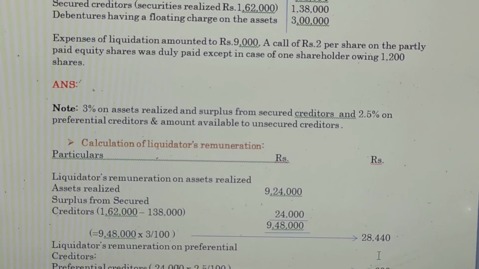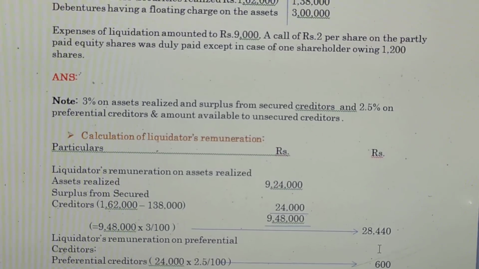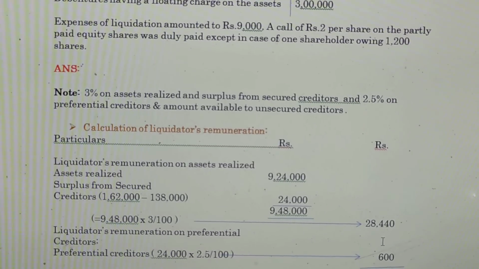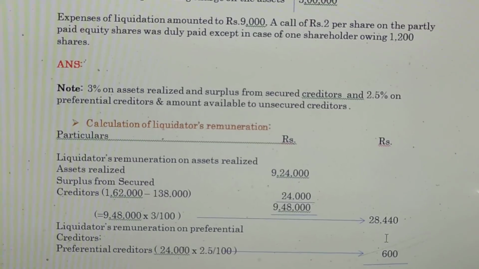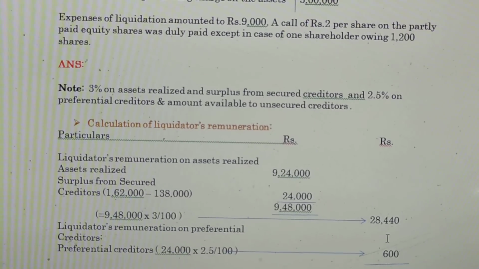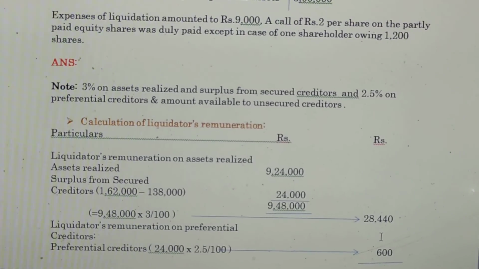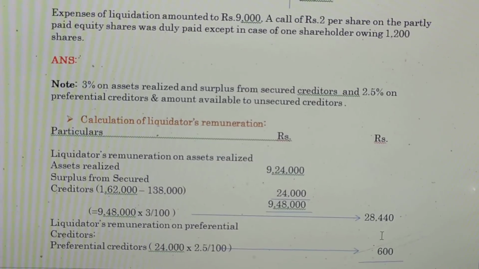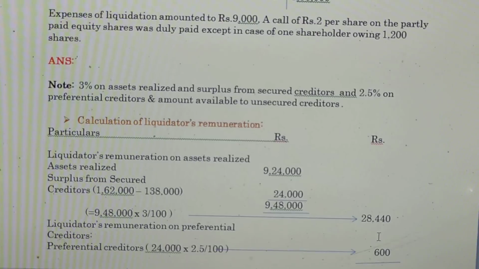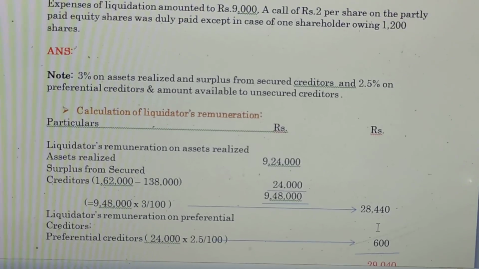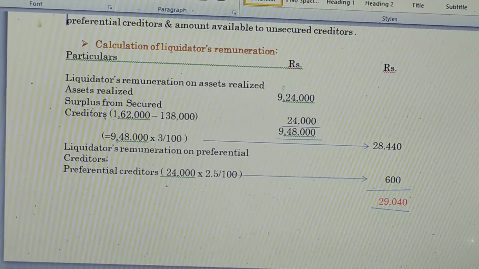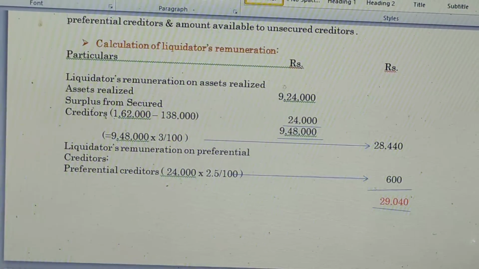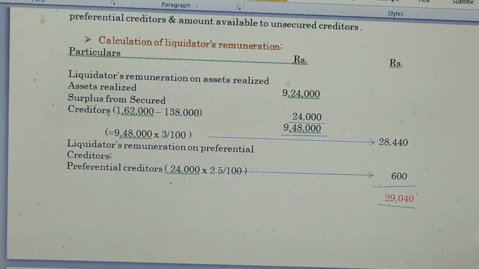Based on this question, we are going to find out the liquidator's remuneration and the liquidator's final statement. First, we look at the note: 3% on assets realized and surplus from secured creditors, and 2.5% on preferential creditors and the amount available to unsecured creditors. First, we are going to calculate the liquidator's remuneration on the amount realized and on preferential creditors.